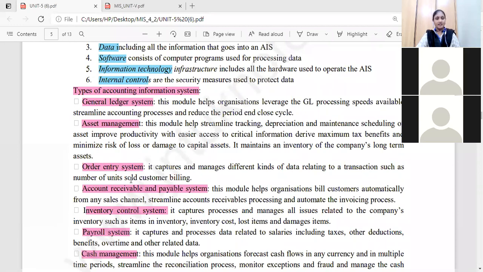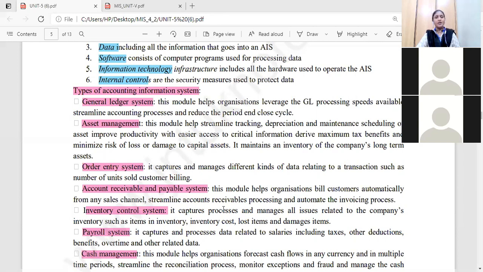What is meant by order entry system and account receivable and payable system? What are you doing in this account receivable and payable system? Whenever you are purchasing items or goods from some vendors, you need to pay the money. That means whoever the creditors and debtors are in your system, you have to maintain and keep track of all of them. What are the sales channels, how are we going to streamline the sales channel, and what about invoicing, how are we preparing that invoicing.